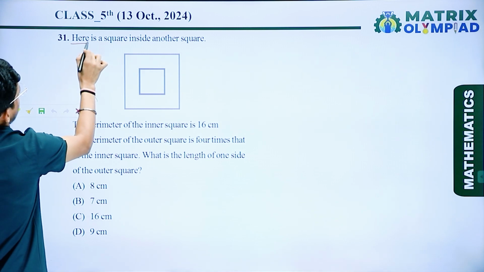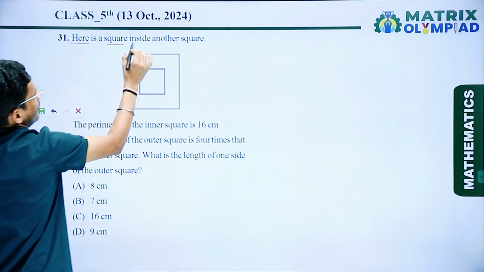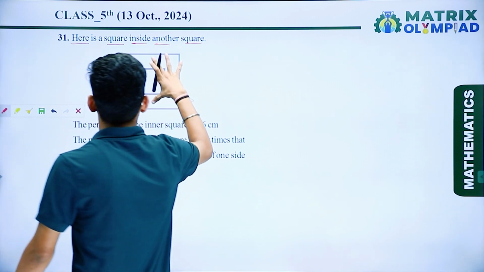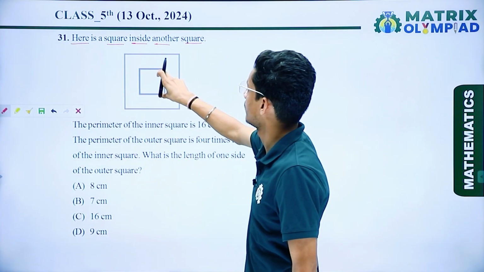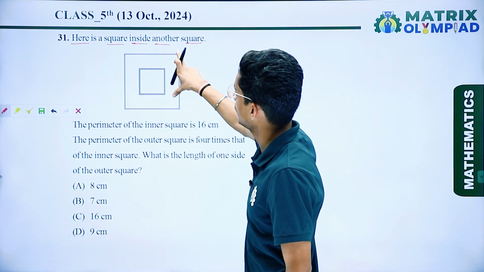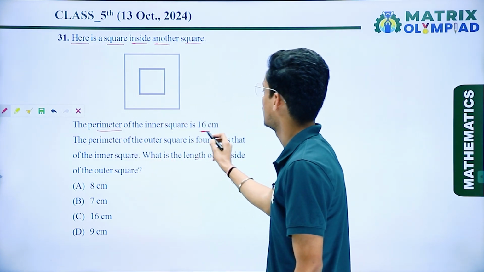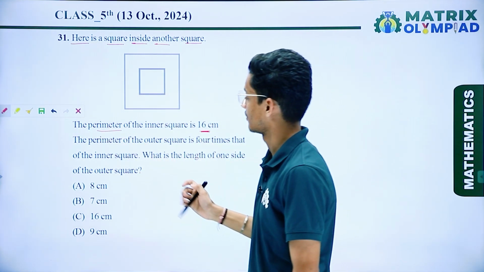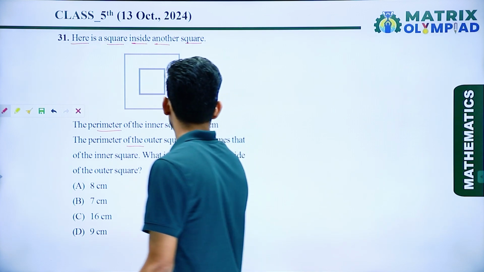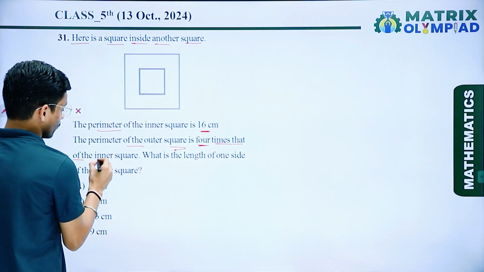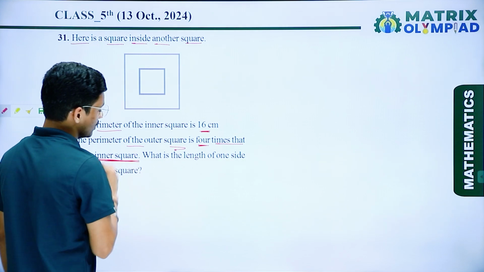Now the next question is: here is a square inside another square. So here we have given a square and here we have given another square which is inside this square. The perimeter of the inner square is 16 centimeter. The perimeter of the outer square is 4 times that of the perimeter of the inner square.